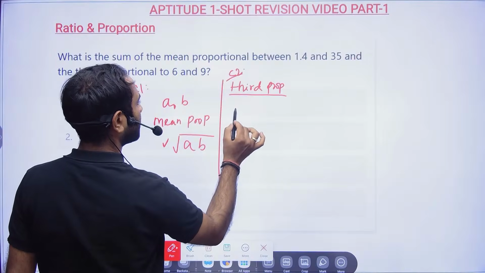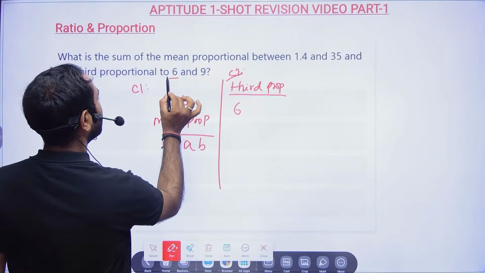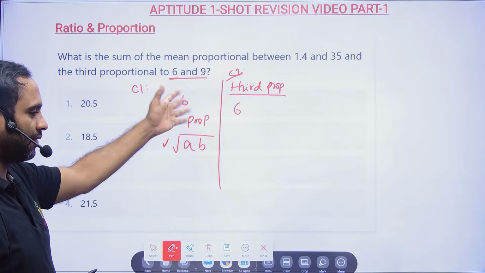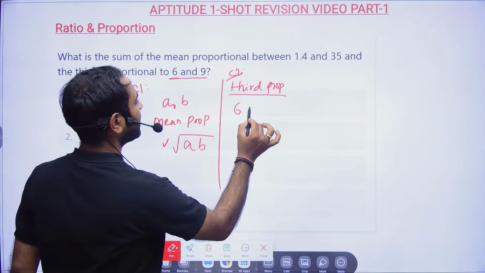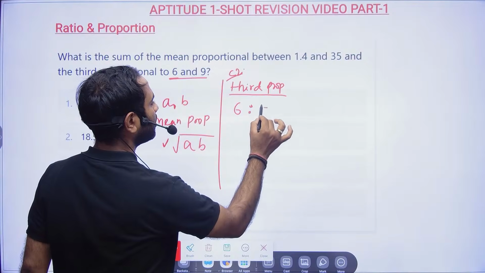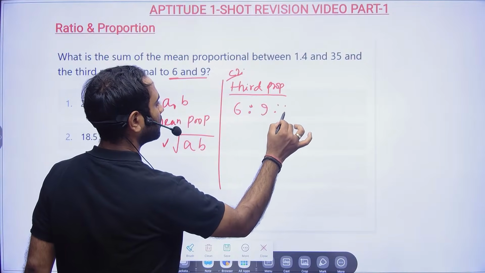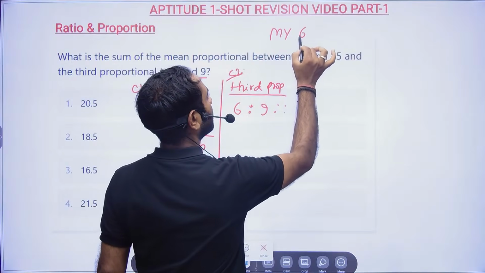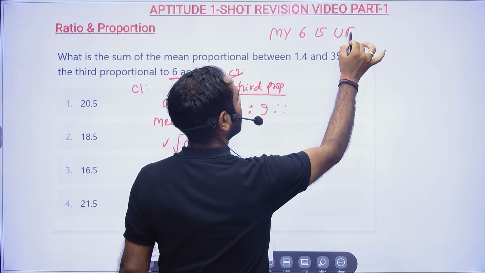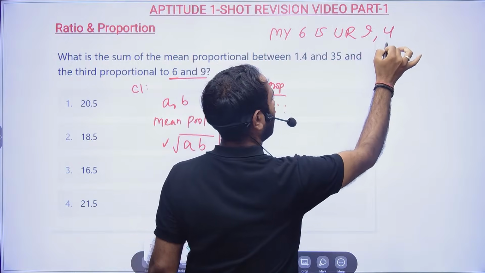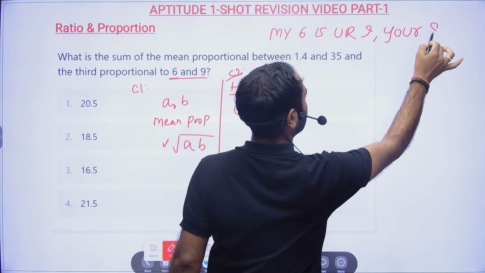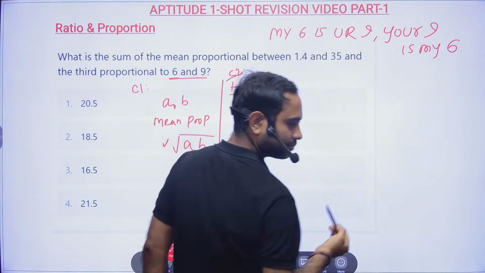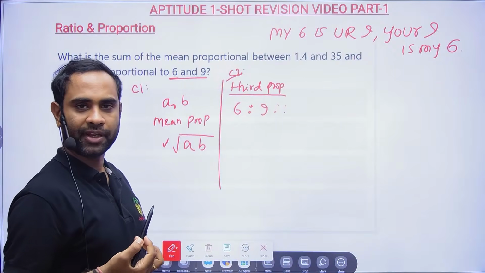Now third proportional. See what they're telling. Try to understand in that particular way. I will explain it in a different way. If you have 6 liters of milk and you are using 9 liters of water, then here my 6 is to your 9, and your 9 is to my 6. Correct? How many are from Galgotia?